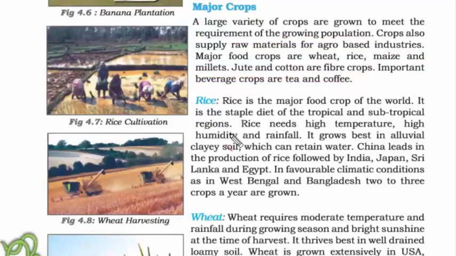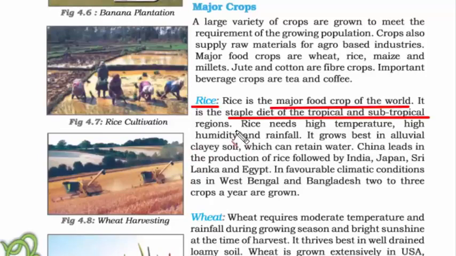Now let's briefly read about each of the major crops. First is rice. It is the major food crop of the world. It is the staple diet of tropical and subtropical regions. So always remember, Tropic of Cancer divides India into two parts, tropical and subtropical. Subtropical is the northern part, tropical is the southern part.